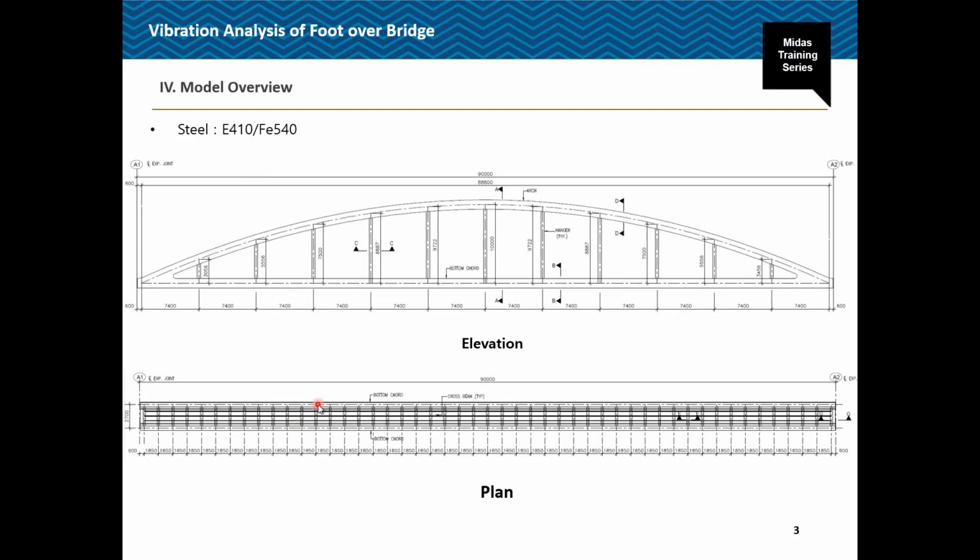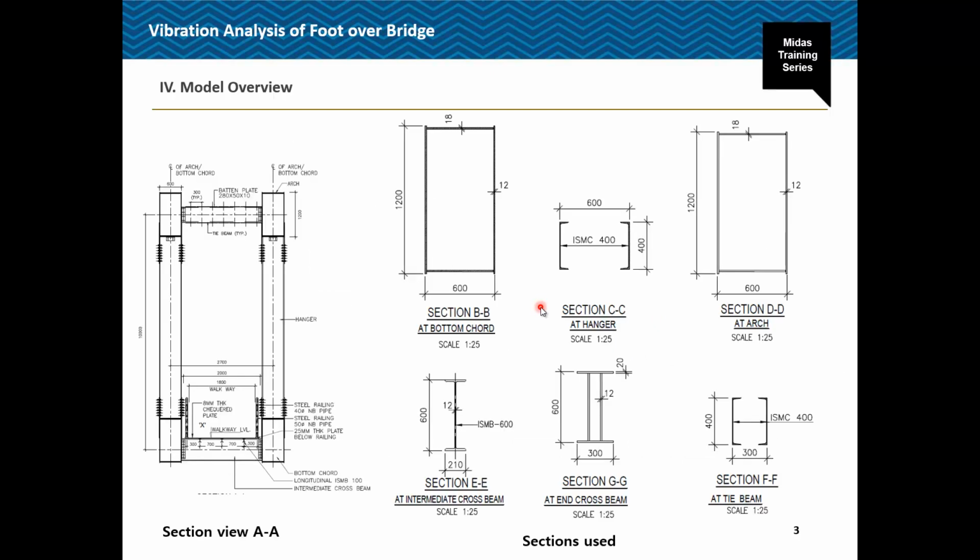Coming to the overview of the footbridge details, which I have taken as an example for today's session. It is a steel bowstring bridge having a span of 90 meter, supported on bearings, and a width of 2.7 meter. Here are the sections we have assigned at different member locations, such as bottom chord, hangers, arch members, cross beams, and tie beams.